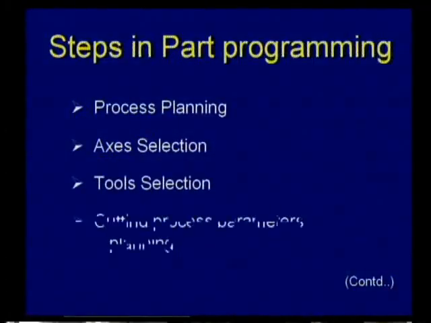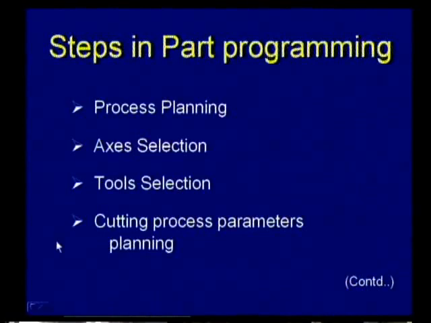Next is steps in part programming. The first and the foremost one is process planning, axis selection, tool selection, cutting process parameters planning. You know, I told you process planning plays a predominant role. Next is axis planning. Whenever you want to design an axis, generally most of the axes and their directions are fixed.